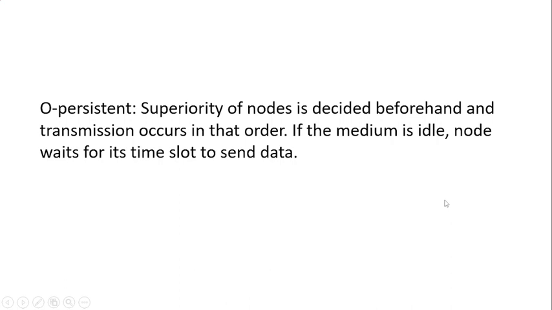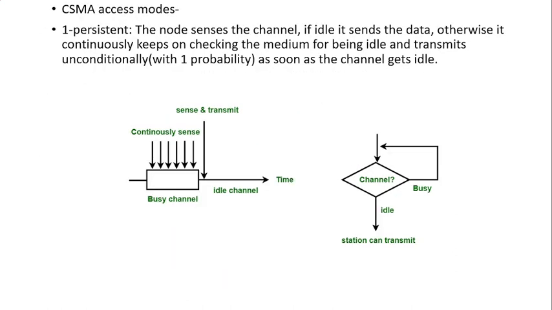In this video, we have discussed the random access protocols: Aloha, pure Aloha, slotted Aloha, CSMA, one-persistent, O-persistent, non-persistent, as well as P-persistent.